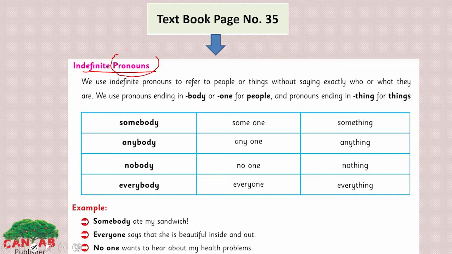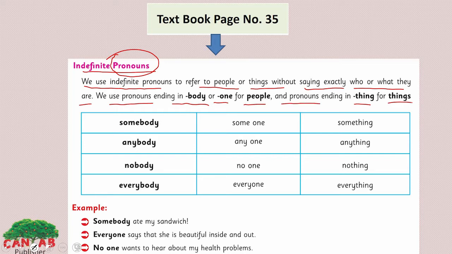We have discussed the reflexive pronoun, the possessive pronoun and the personal pronoun in our previous lessons. Pronouns replace the noun. Now look here: we use indefinite pronouns to refer to people or things without saying exactly who or what they are. For people, we use words ending in body or one, and for things, we use words ending in thing.